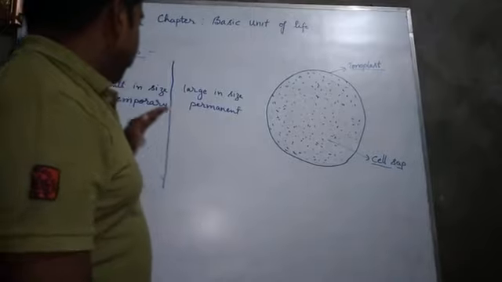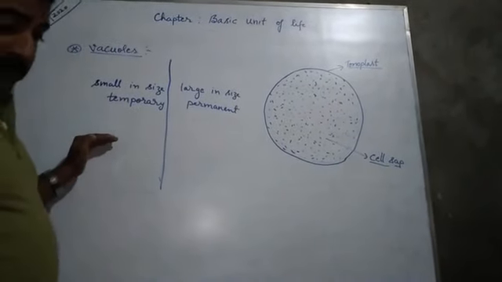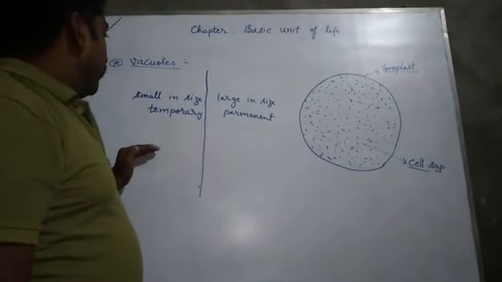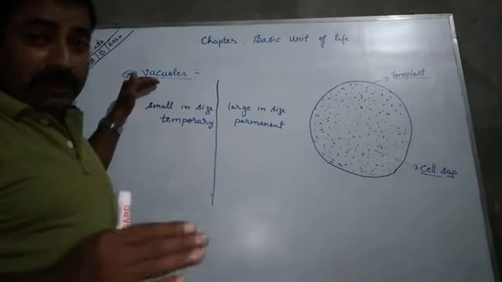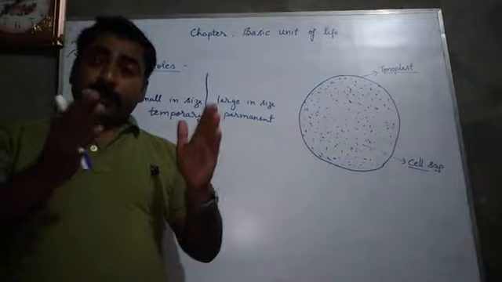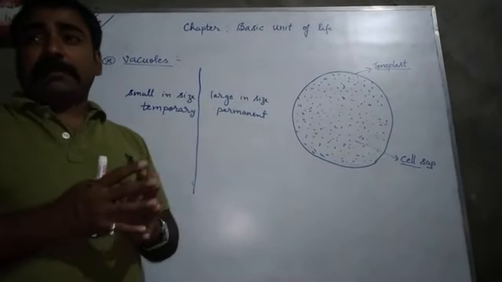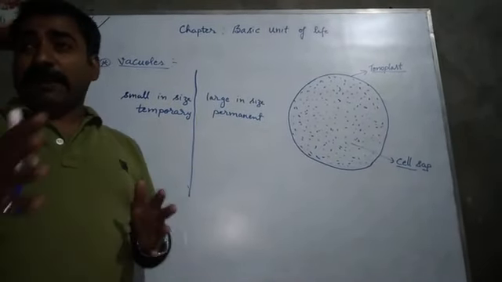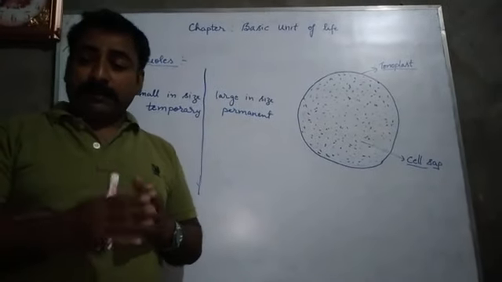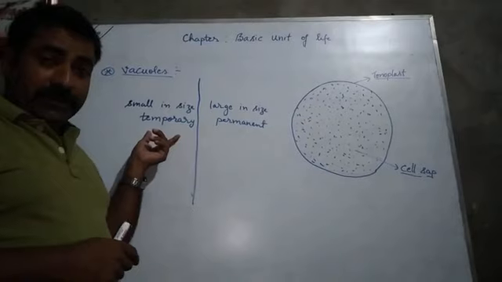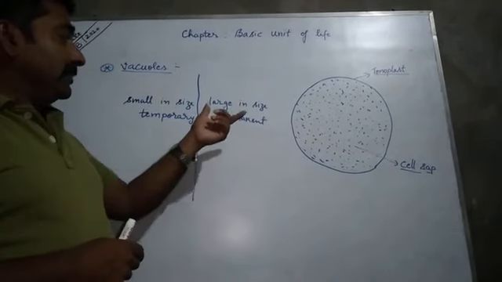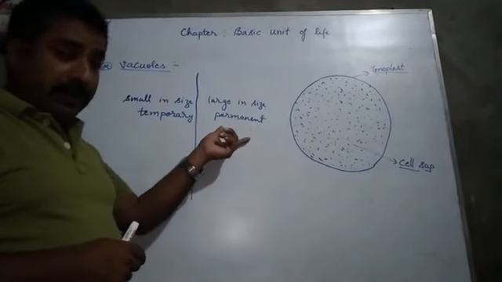So students, that is the discussion about vacuoles: vacuoles are present in prokaryotic cells as well as in eukaryotic cells. In eukaryotic cells, vacuoles are present in animal cells as well as in plant cells. In animal cells, vacuoles are smaller in size and temporary, and in plant cells, they are larger in size and permanent.